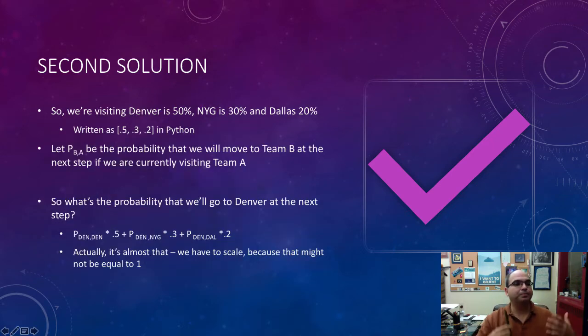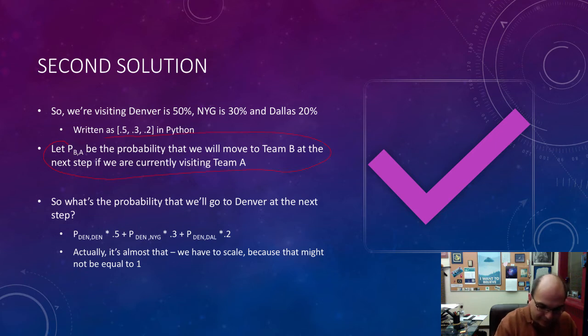Now I'm going to say, and this is kind of an important notation we'll use quite a bit, the notation that I have is P of B comma A. And what that is, that's the probability that I'm going to decide that team B is my favorite team, even though right now my favorite team is team A. So the probability that I'm going to like the Broncos next week, given that I'm currently a New York Giants fan, is actually the probability of Denver, comma, New York Giants. That's the order in which we put them in. So let's use that.